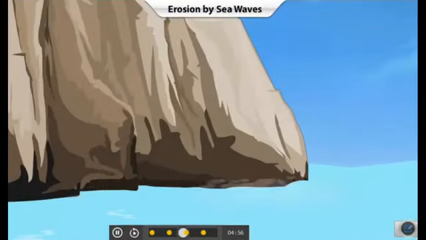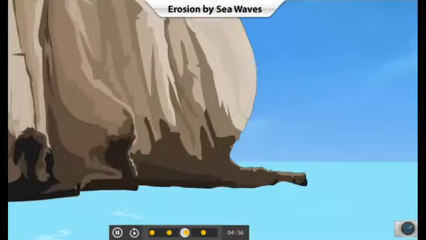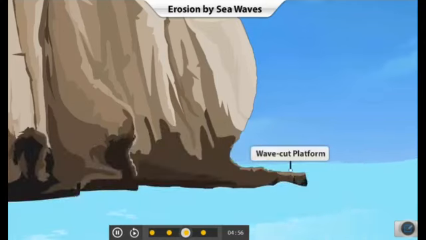When waves dash against sea cliffs, the base of the cliff gets actively undercut. This erosion continues, and eventually the cliff recedes. As the cliff retreats, a gently sloping rocky platform is left at the base, called a wave-cut platform.